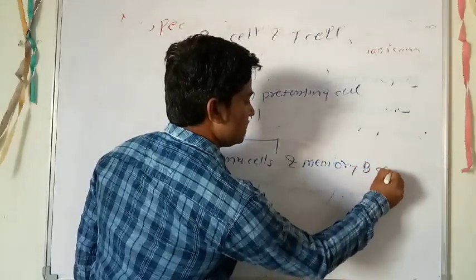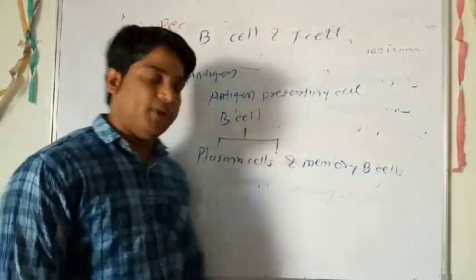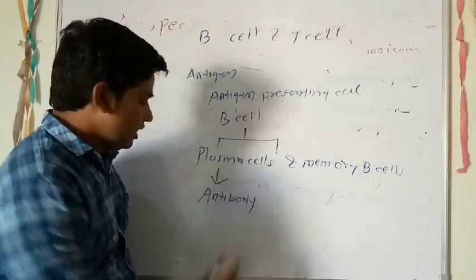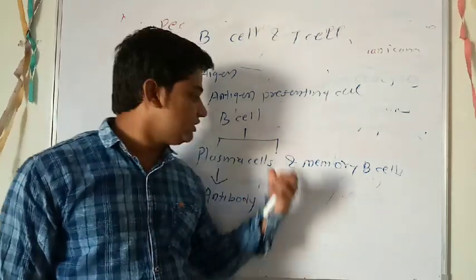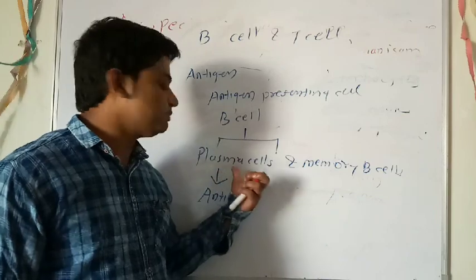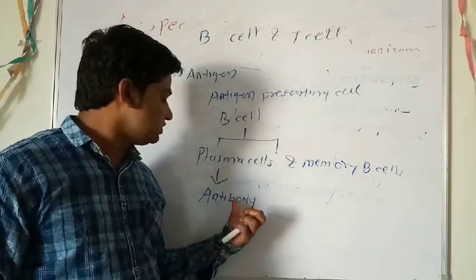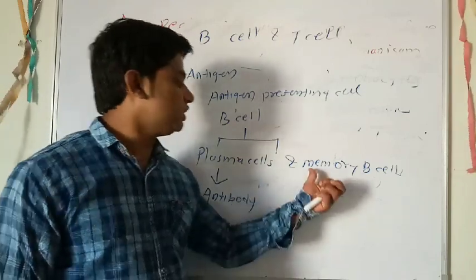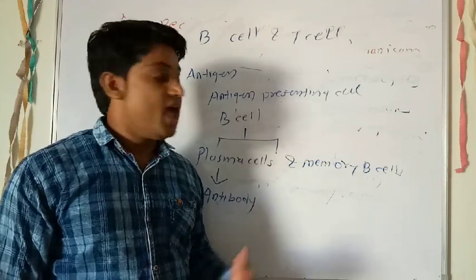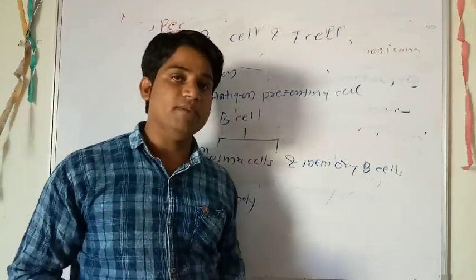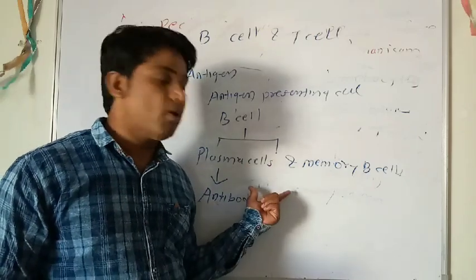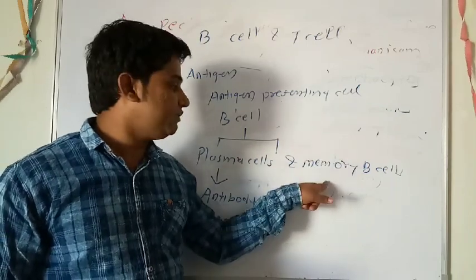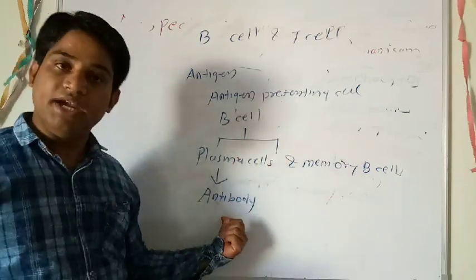Within a short period of time, the plasma cells secrete an enormous quantity of antibody, which is sufficient to kill the pathogen that has entered our body. The plasma cells have a very short lifespan. After secreting the antibodies, their lifespan is over and they are destroyed. What remains is only the memory B cells, and these memory B cells generate memory for the future. If such pathogens enter your body next time, your memory B cell remembers them, activates, converts into plasma cells and secretes the antibody.